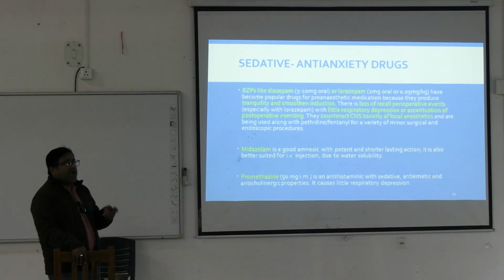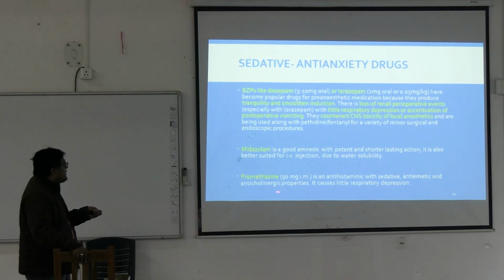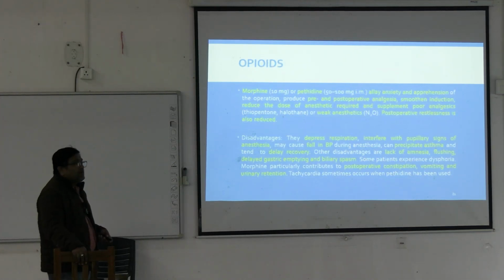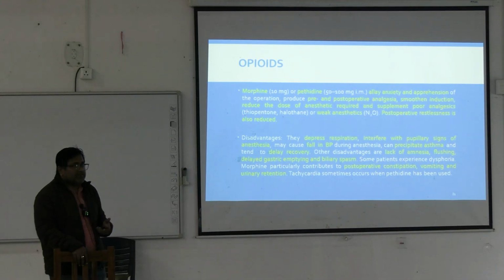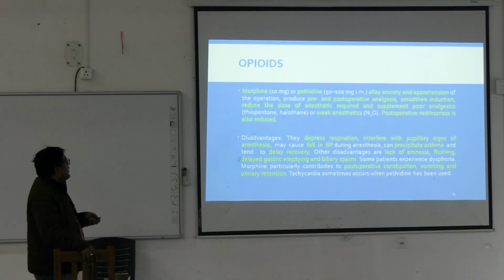Promethazine is an antihistaminic that can be used here for sedation, anti-emesis and anticholinergic properties. They cause little respiratory depression. Now along with benzodiazepines, opioids can be used. Opioids like fentanyl, morphine or pethidine.